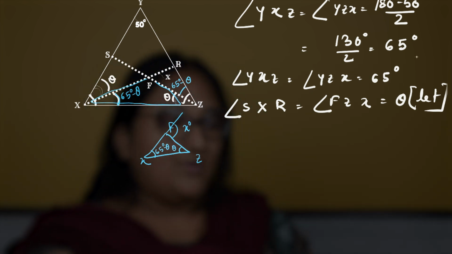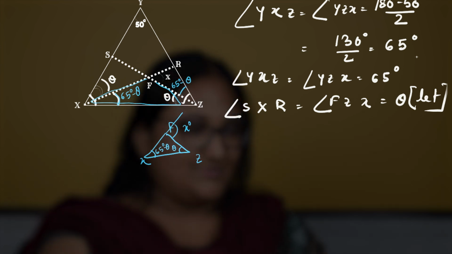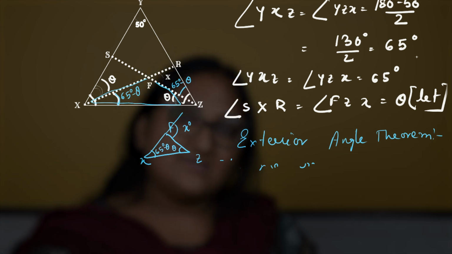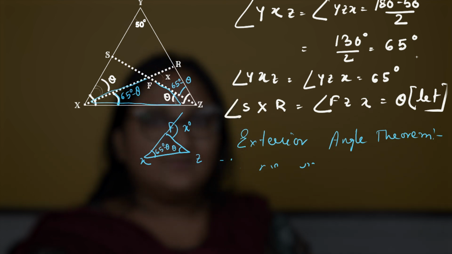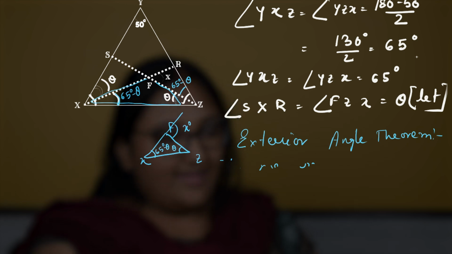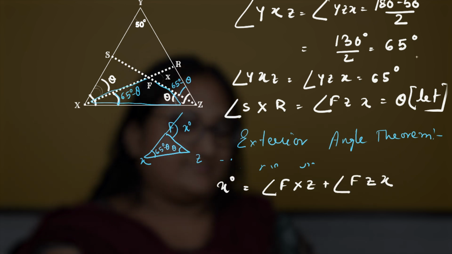Now here we will use another theorem, which is called the exterior angle theorem. The exterior angle theorem says that the measurement of the exterior angle of a triangle is the sum of the two opposite interior angles of that triangle. In that way, angle x degrees is nothing but the sum of the two angles of this triangle, angle FXZ plus angle FZX.